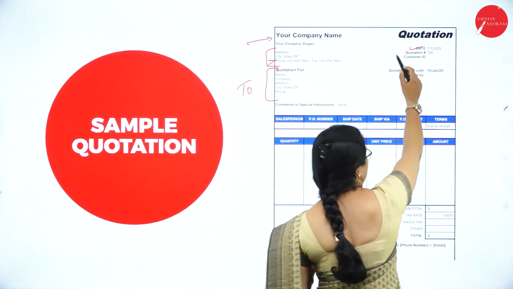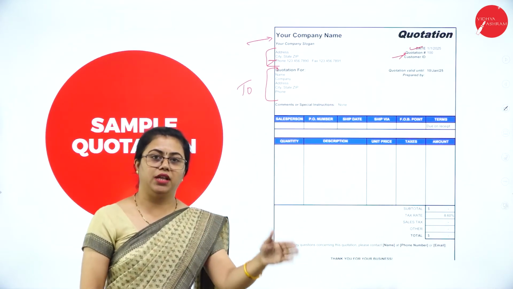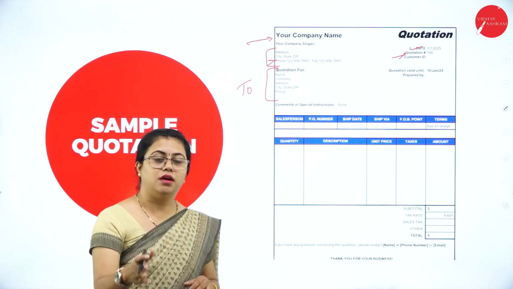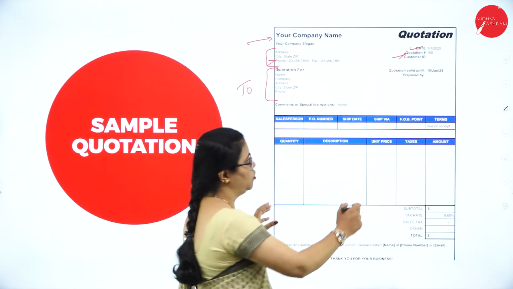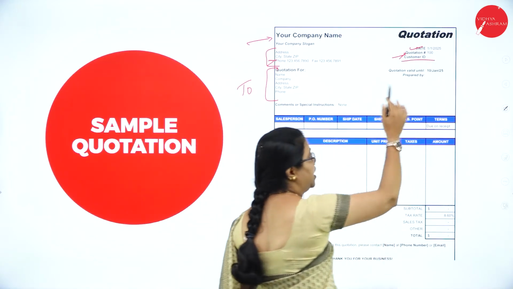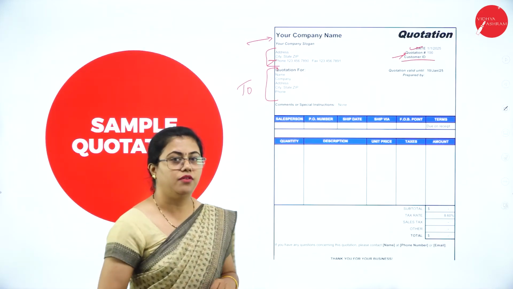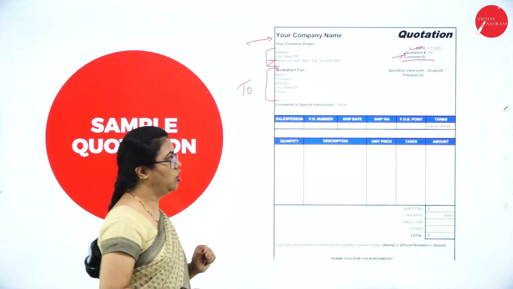Then you have the quotation number, and the customer ID. For each client you will have a fixed ID. If it is a prospective customer, you will allot an ID and write it. This purely depends on the business firm; if you want to allot an ID, you can do it, and if not, that is also optional.